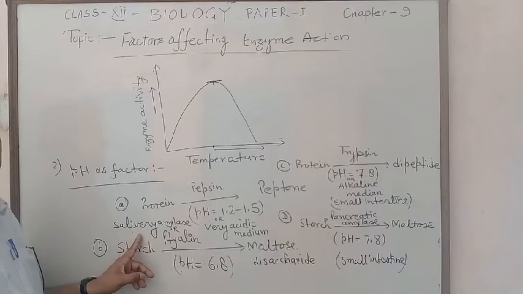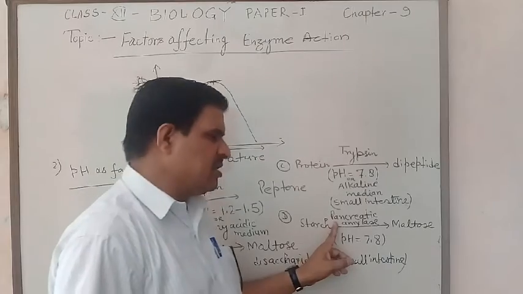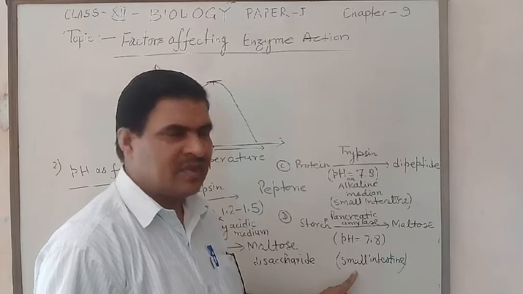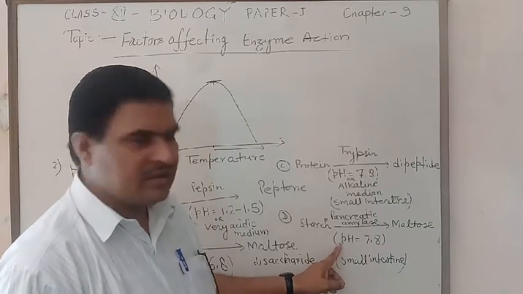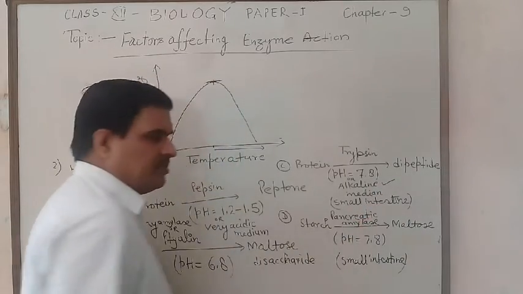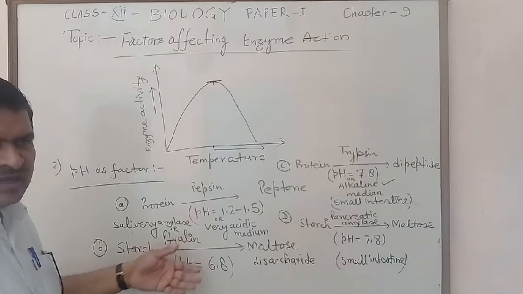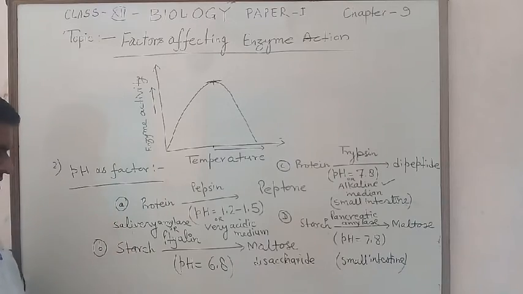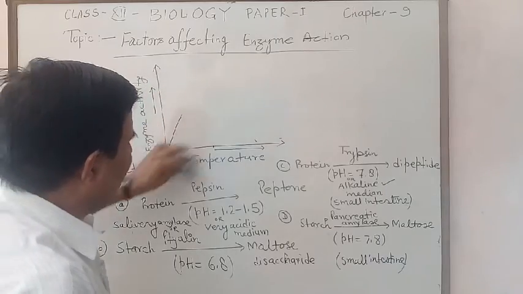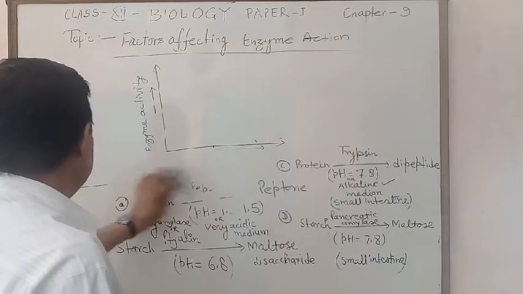So salivary amylase acts in the mouth, while pancreatic amylase works in the small intestine. Here pH is 7.8, meaning it also shows an alkaline medium. So enzyme activity depends on the pH value, and the graph of enzyme activity on the basis of pH is bell-shaped.